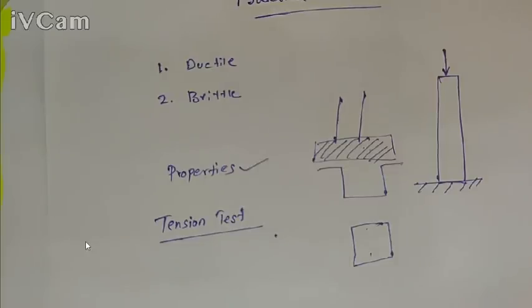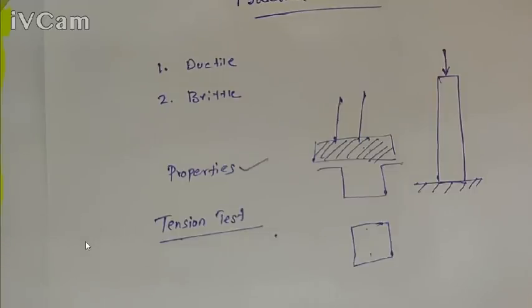We apply a load gradually increasing, and the nature of the load is tensile. The load is applied along the uniaxial direction, and during the test we apply the load in a gradually increasing manner. So that is the uniaxial tension test.